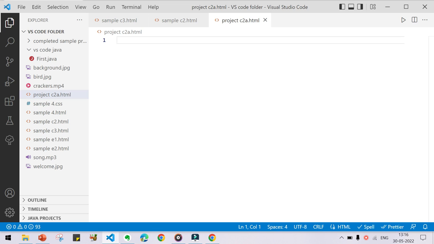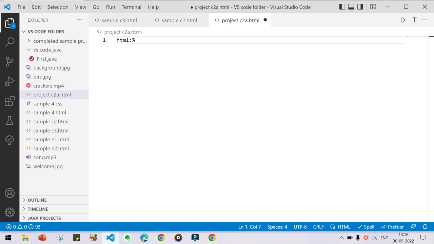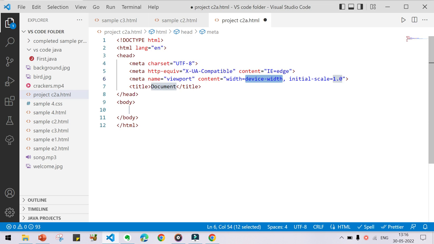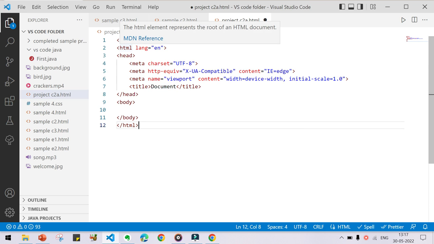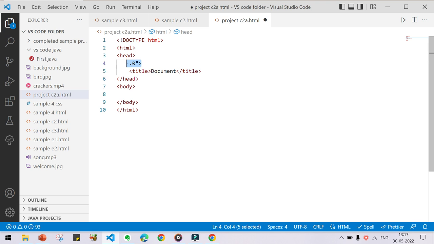Let us construct the base structure of HTML first by typing html:5 and pressing enter. Now you will get the base structure of HTML. If you want to know what the base structure is and what the basic elements of HTML are, I have given a link in the description box. Please check it. Delete this, it is not necessary. Delete this also, it is not necessary.